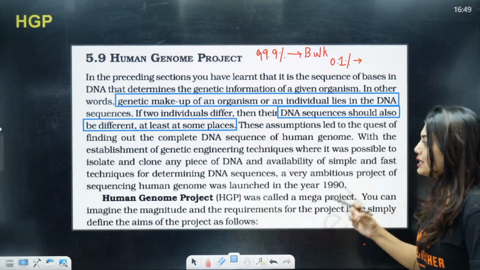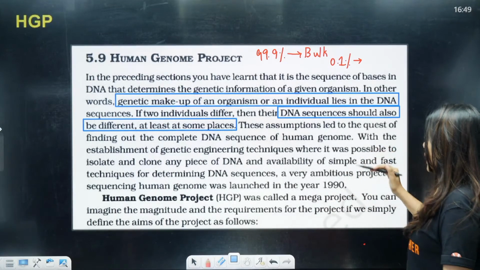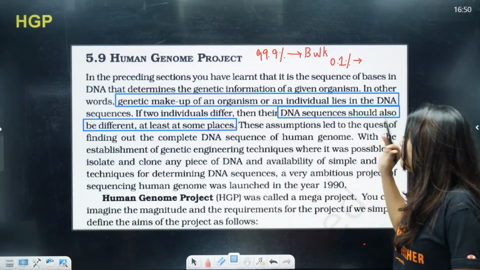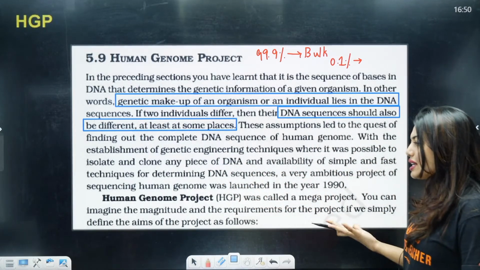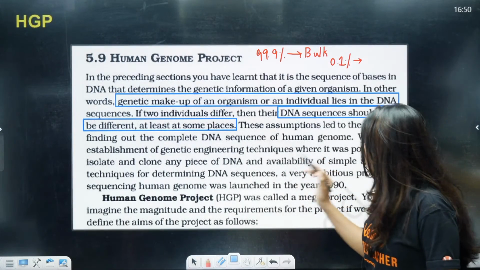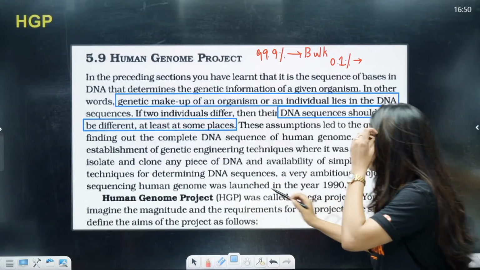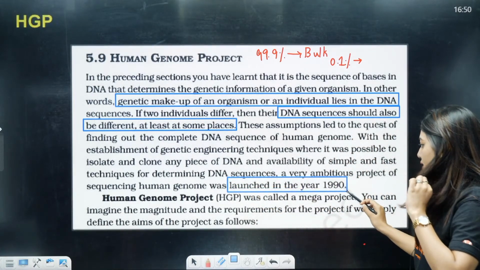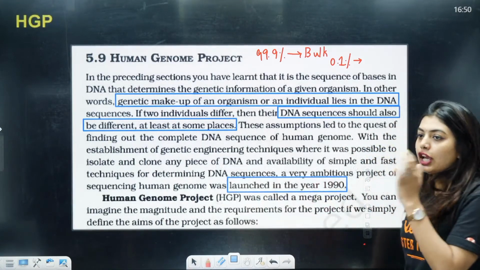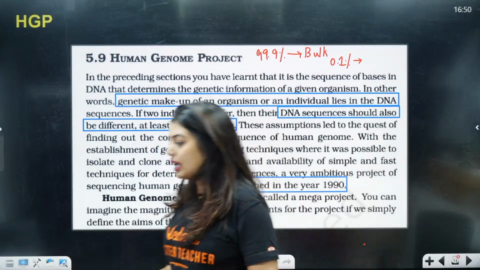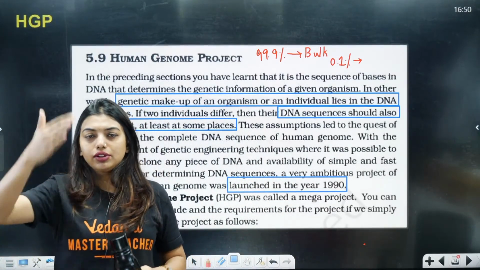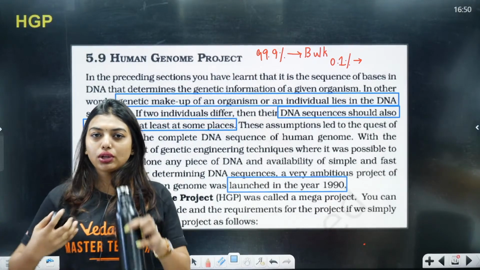With the establishment of genetic engineering techniques, where it was possible to isolate and clone any piece of DNA, and the availability of a simple and fast technique for determining DNA sequence, a very ambitious project of sequencing the human genome was launched in the year 1990, when none of us were even born. 1990, Human Genome Project. Yes, it took almost 13 years. They were trying it from 1990 up to 2003.